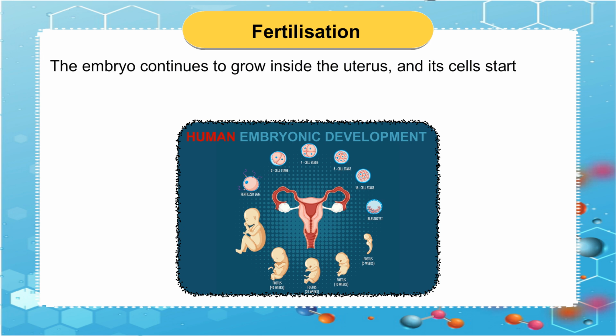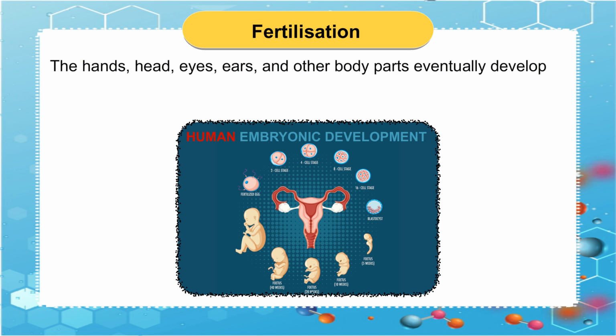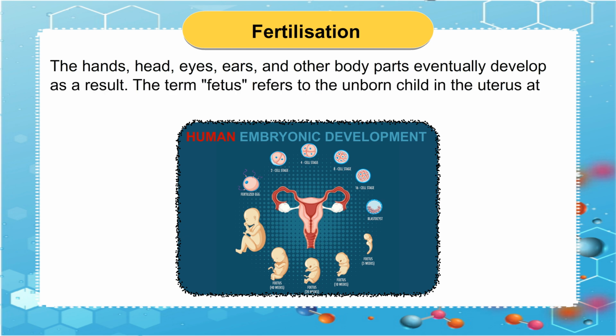The embryo continues to grow inside the uterus, and its cells start to differentiate into specialized groups that eventually grow into various body tissues and organs. The hands, head, eyes, ears, and other body parts eventually develop as a result. The term fetus refers to the unborn child in the uterus at this point.